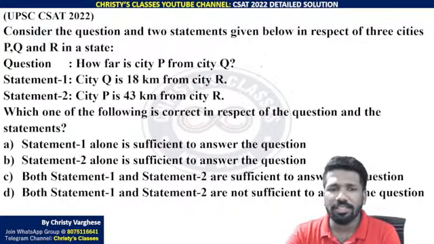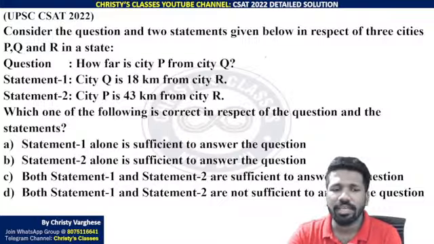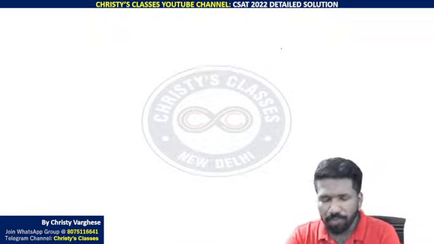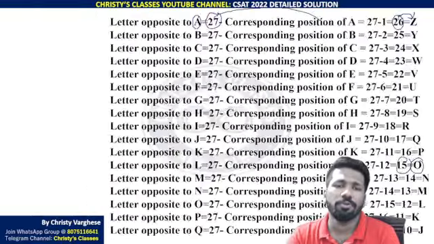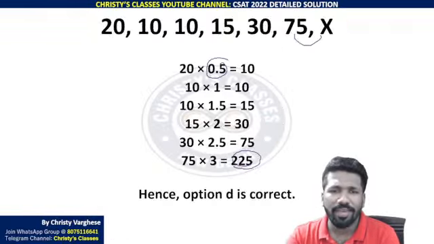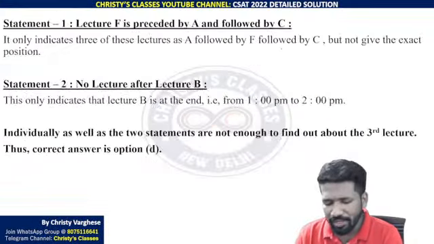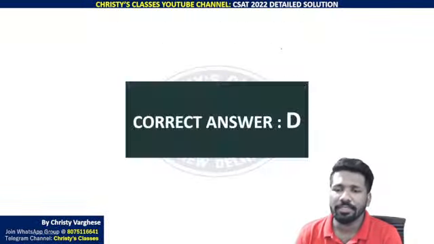So this is also a distance reduction problem where statement data sufficiency is asked. Try this as homework. We will go to quant problems also. Reasoning problems is what I have shown you. These questions were comparatively easy, except one or two of them. All of them were there in last year's question paper.